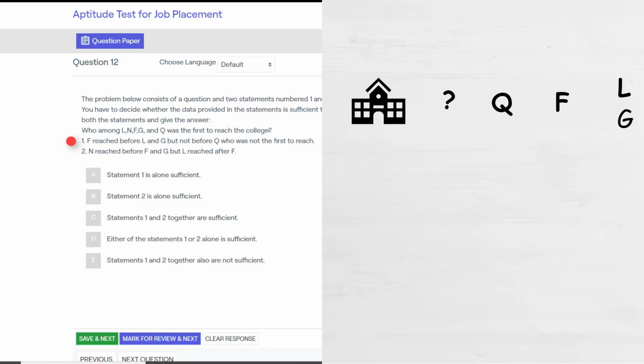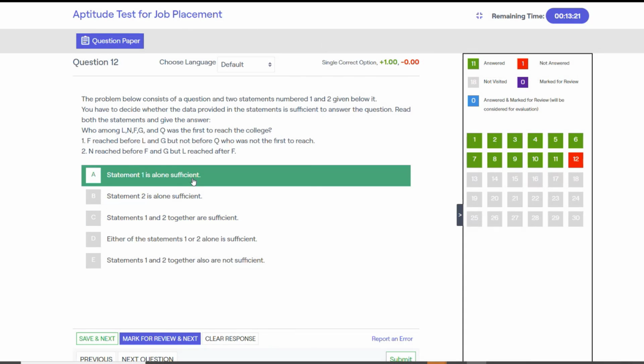So if Q was not the first to reach, it must be N. So we got the answer with the first statement itself. Now the next statement says N reached before F and G, but L reached after F. Well, it doesn't give any clarity about who reached the college first. So it's option A, that statement 1 alone is sufficient.